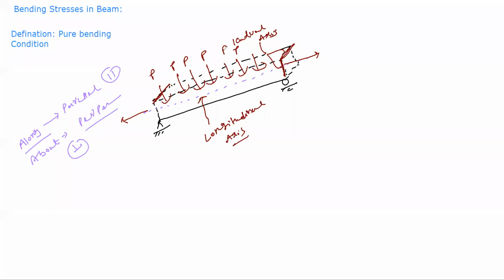There are two axes in your element. One is a major axis and another is a minor axis. What is a major axis? The biggest dimension is basically known as the major axis. In this case, your length is the biggest, other than width and depth. So can I say that your length is your longitudinal direction, in terms of the major axis? If I am applying load parallel to the longitudinal axis, such a condition is known as longitudinal force. But if I am applying load perpendicular to, or about, the longitudinal axis, such a load is known as a lateral load or transverse load.